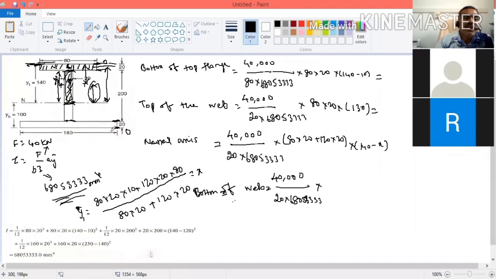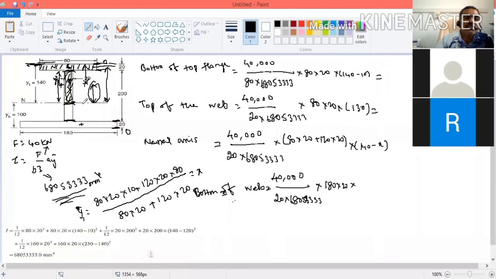If you want to find the shear force at this point, you take either top or bottom. If you take top, it will be difficult. You take the bottom. Bottom means 180 into 20, into the distance y bar. This is the neutral axis, and the area's center of gravity is this point.